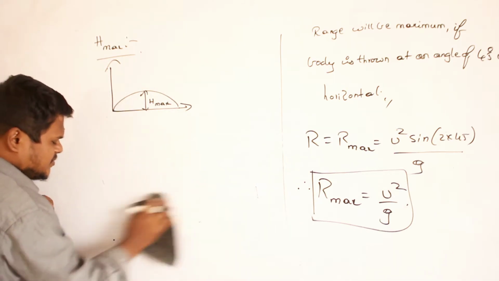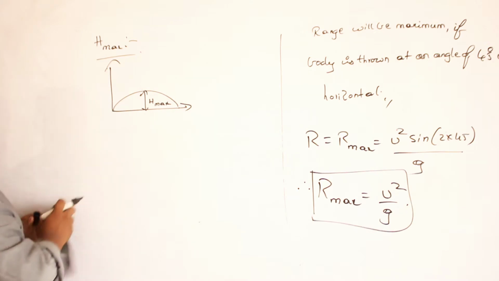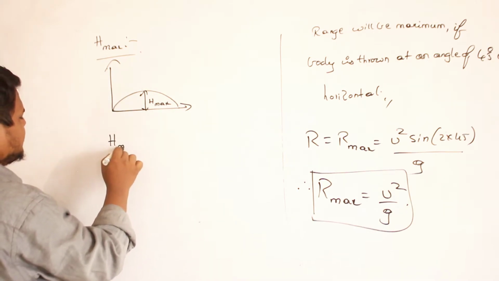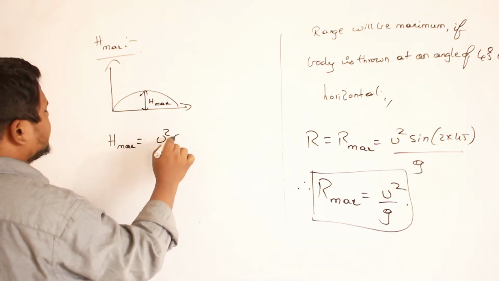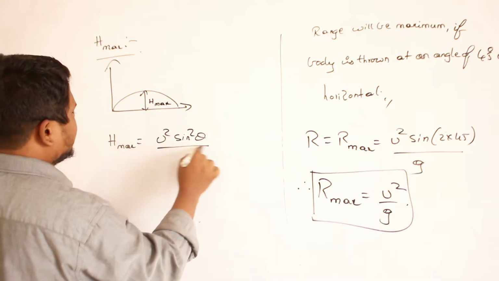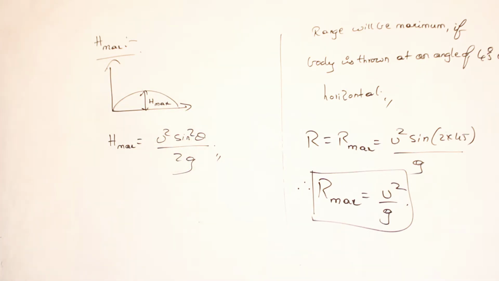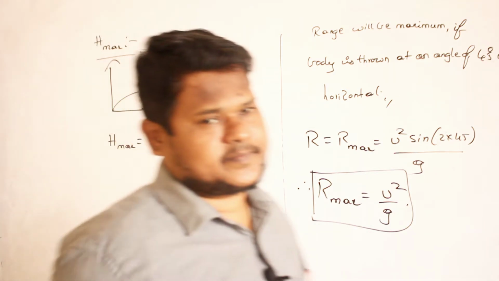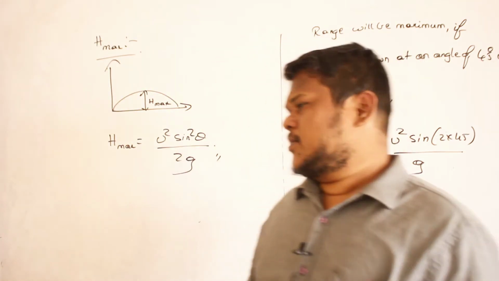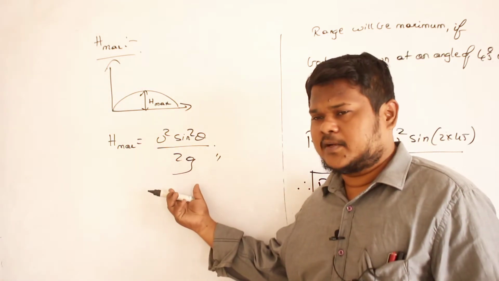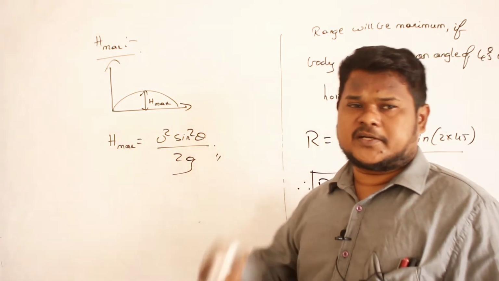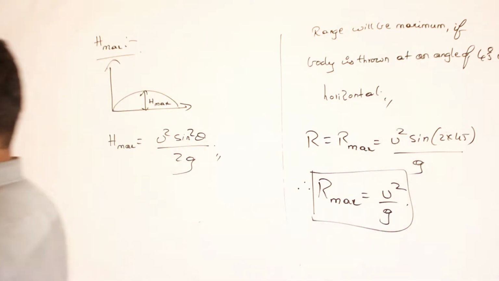So what is the equation for H max? The equation for H max is equal to u square sine square theta divided by 2g. This is the relation. Now, can you say in which condition this height will become maximum? Let's see.